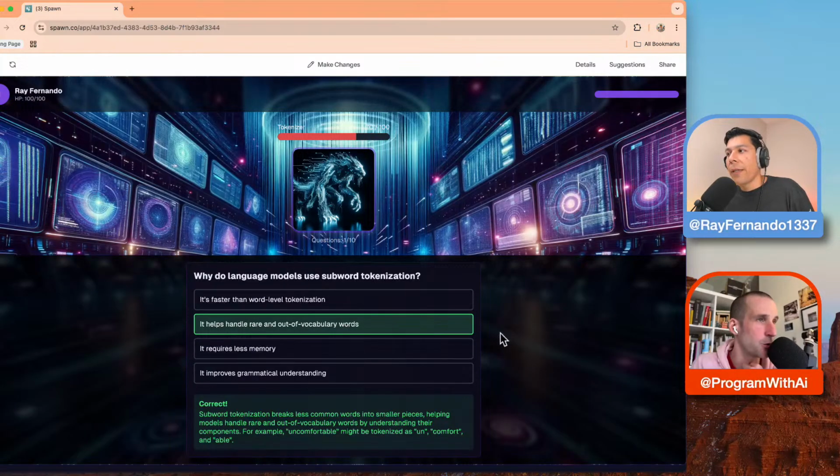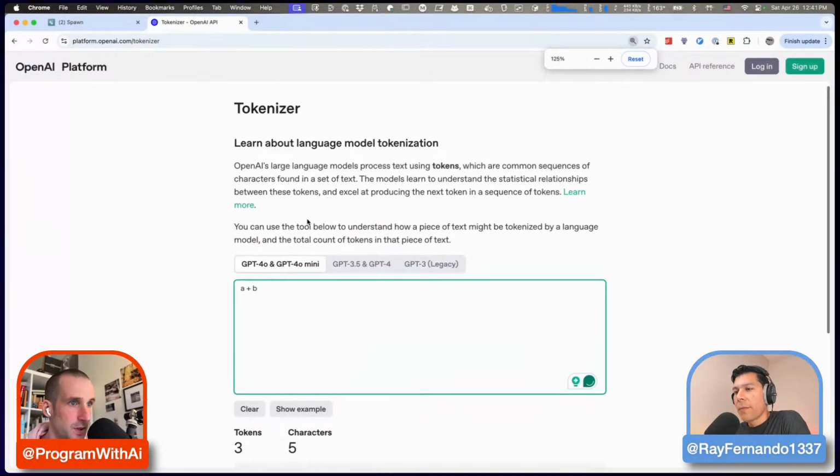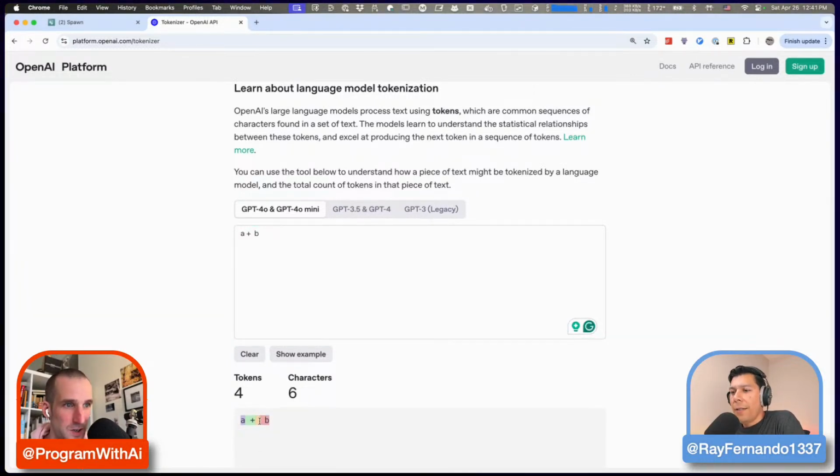Yeah, exactly. If you switch to my screen, I'll show how that is relevant for programming, actually. Because when you come up with variable names, right? If you type an expression like A plus B, you'll see there are 3 tokens. There's A, there's space plus, and there's space B. If I add 2 spaces, suddenly I have 2 tokens here. I have a whitespace token, and then the other space B.